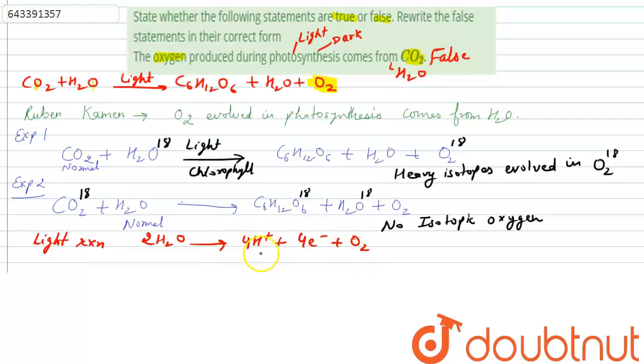The protons and electrons are used in the next steps to form NADPH and ATP, whereas the oxygen produced in the photolysis of water is a byproduct. So here the photolysis of water takes place.